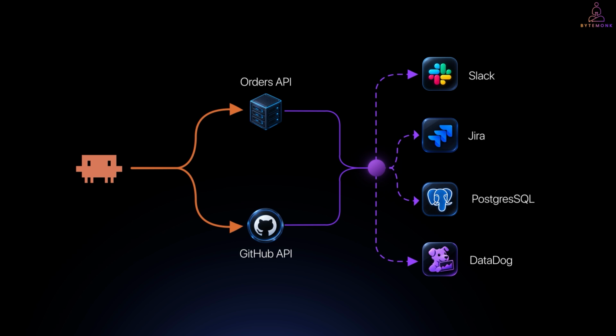But now imagine this agent grows. Tomorrow, it needs to send something to Slack, create a ticket in Jira, query PostgreSQL, check something in Datadog. Now every system has its own endpoints, schemas, authentication, pagination, errors, and documentation. And there is another problem. What happens when these same capabilities need to work not only from Claude Code, but also from Cursor, Codex, an internal agent, and whatever your team builds next? Now the integration problem starts looking different.